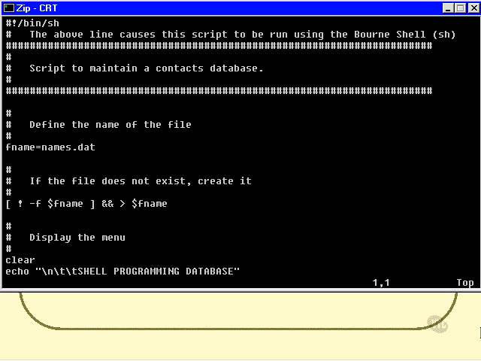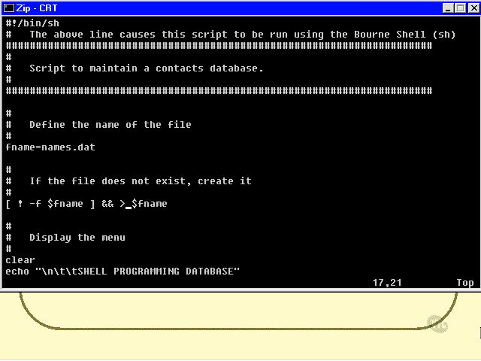Okay, now I've made a few changes to this. The guts of the program are essentially the same, but I've made a few architectural changes. A simple change at the beginning here: I'm going to test to see if the names.dat file actually exists already, and if it doesn't, then I create it. So if I say if the file does not exist, then, well, you can think of that as being a then, but it's really if that succeeds, then proceed to this bit.